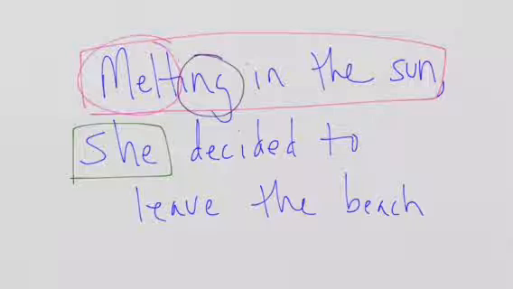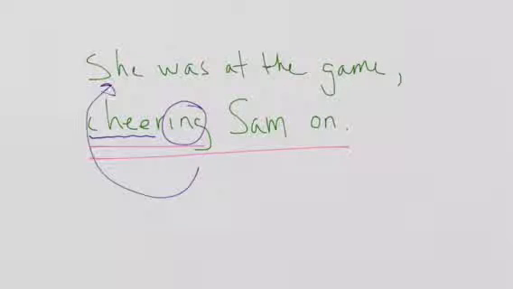So let's look at one with a different grammatical structure. So for this one, you can see it's a little different than the last 2. "She was at the game cheering Sam on." So the participle in this case is cheering, and the phrase is cheering Sam on. That's the participial phrase. You have the verb cheer plus the ing ending, and the whole thing acts like an adjective because it's describing the noun she.